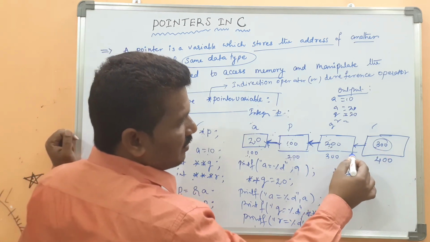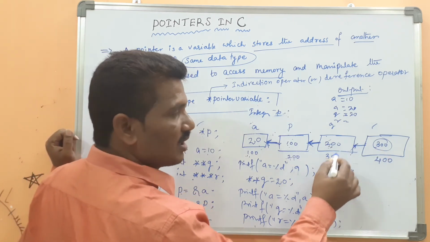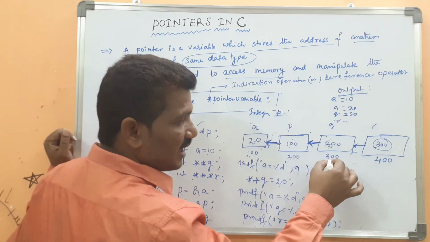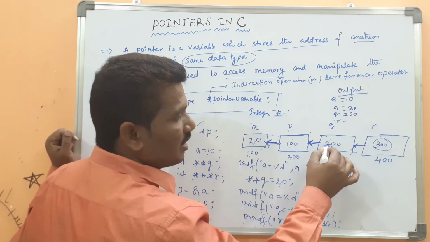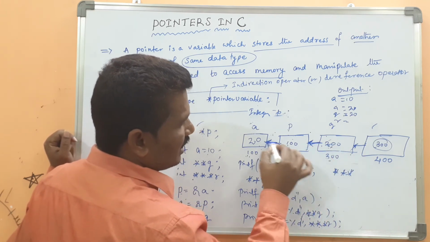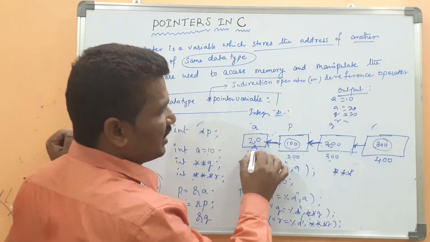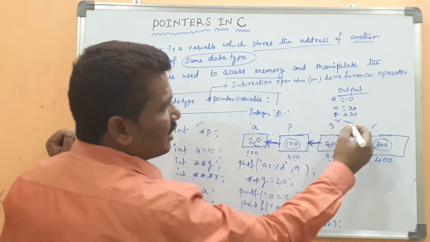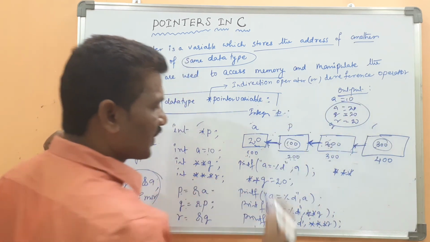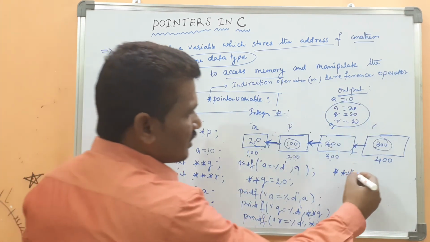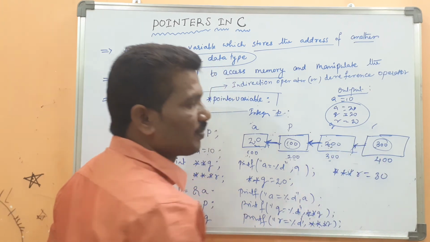Then which will come to here. What is the address location? 300 comes to here. What is the address at the address location 300? 200. Then again which will come to here, then again it points to the address location 100. What is the value at address location 100? Then 20. Okay. Then here star r equal to 30.